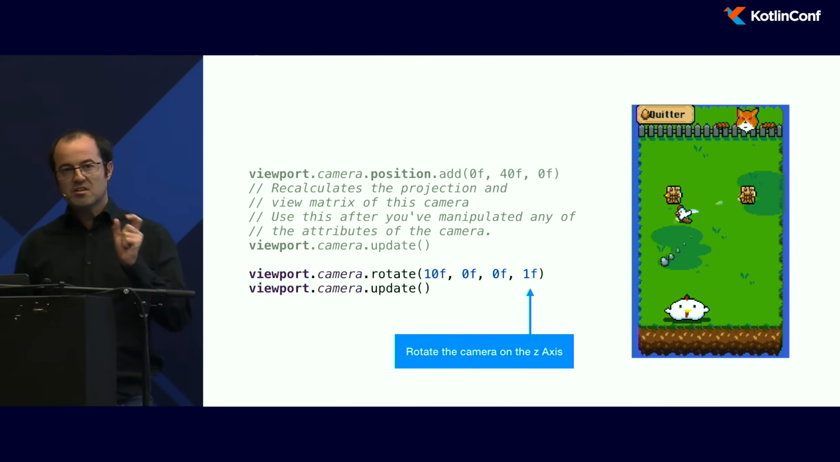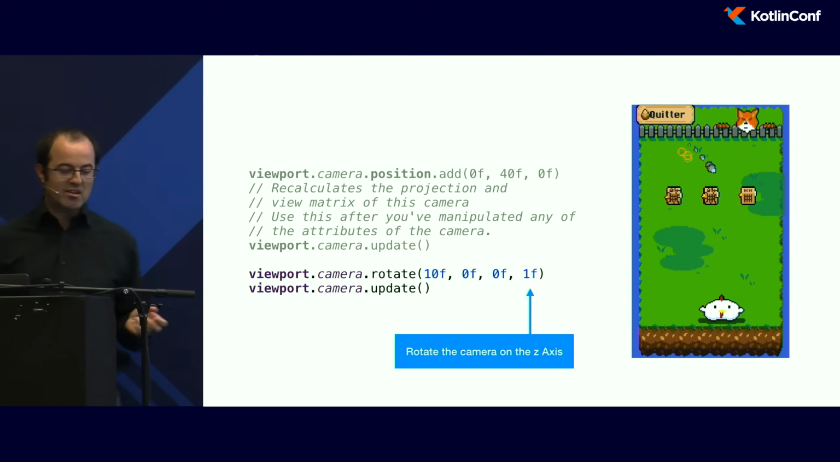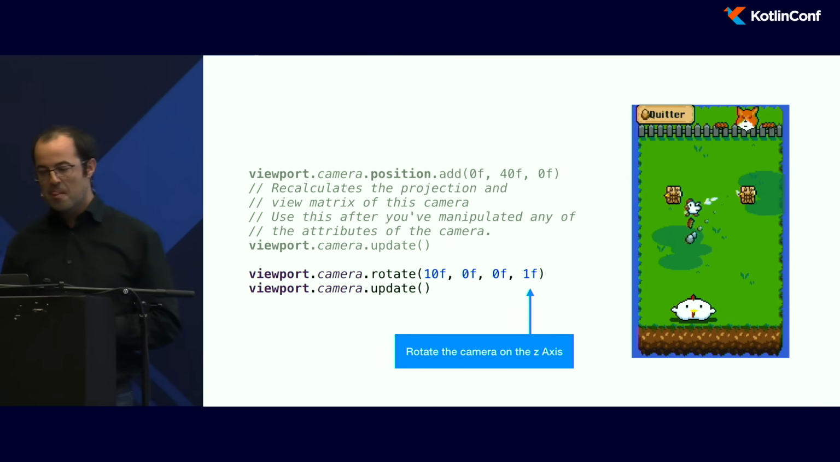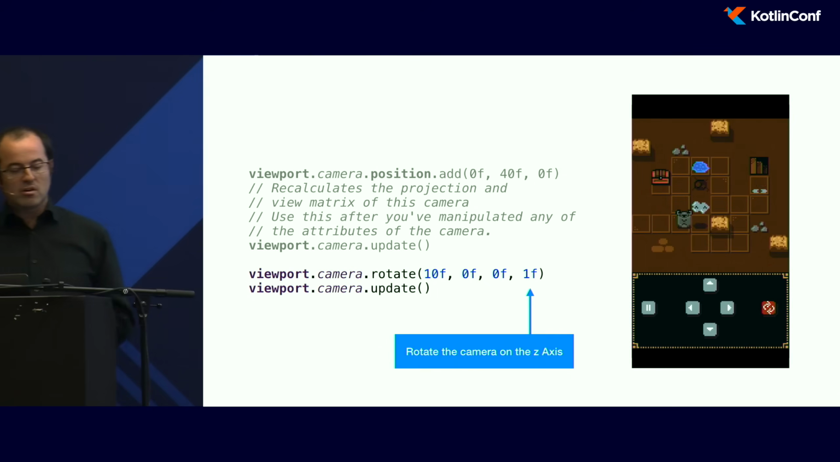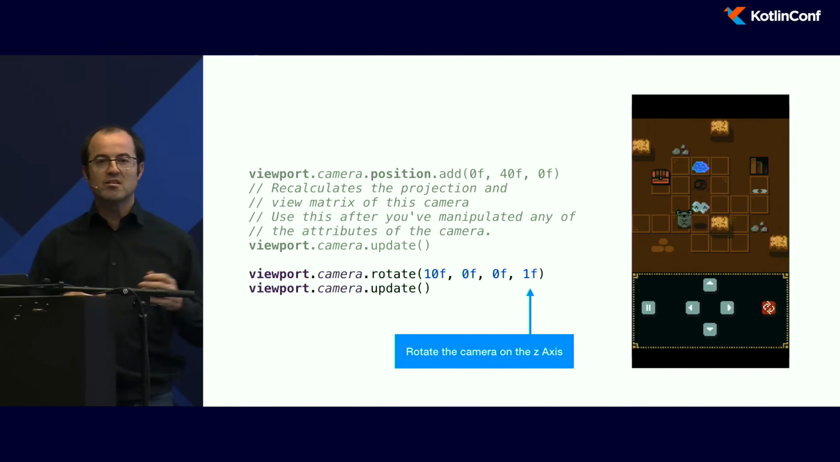And just with this little piece of code, I can create some nice effects. Like here, the screen shaking, just by moving the camera left and right, left and right. I can do transition effects like this, just moving the camera like in some Zelda games.